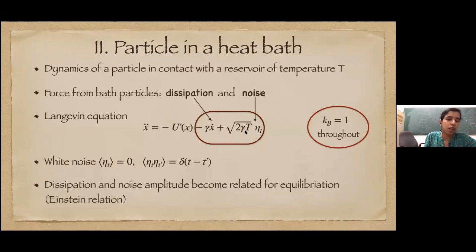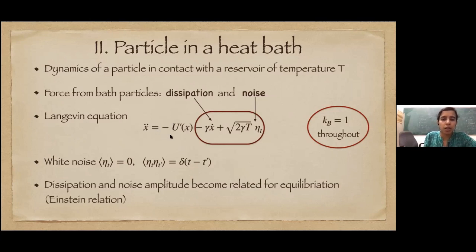So this is an accepted model of a thermal bath with some temperature T, and you can very easily convince yourself that if you drop the friction term, then the system will not equilibrate. You will see that its energy goes on increasing. We don't want that. We want dynamics which lets the particle relax to equilibrium without any external drive.